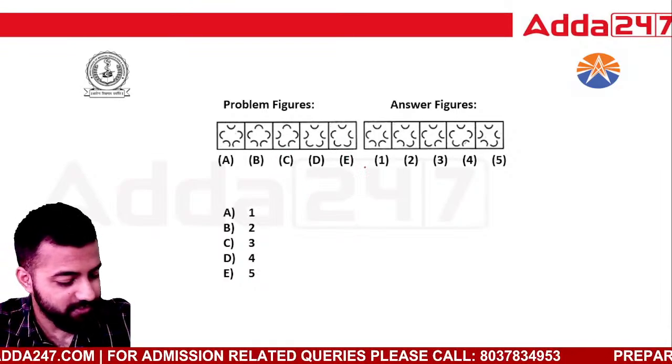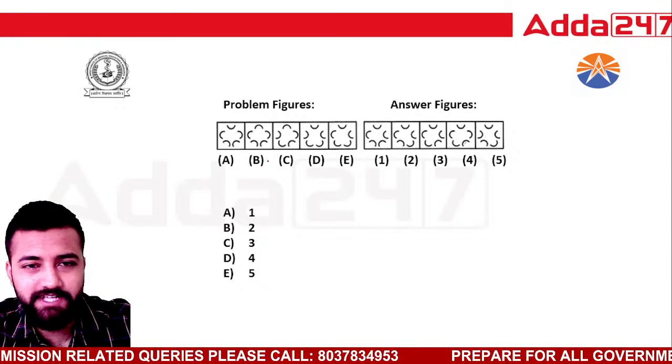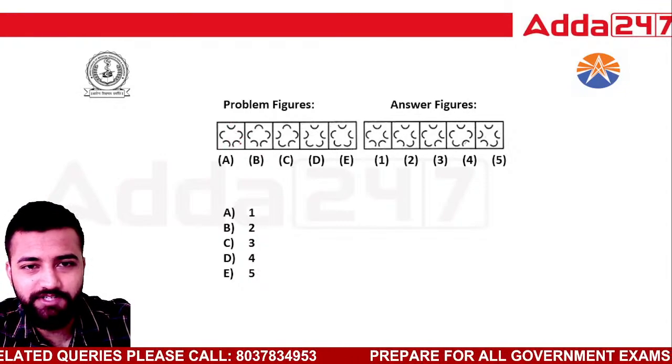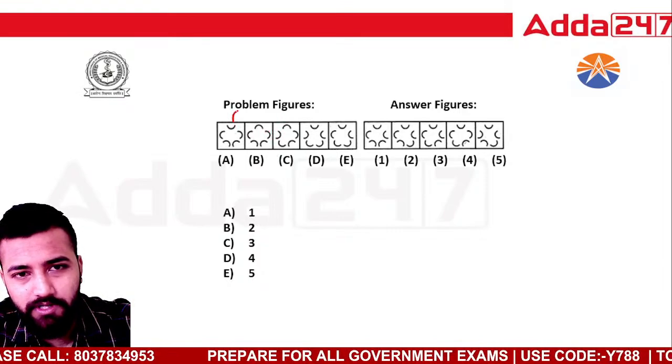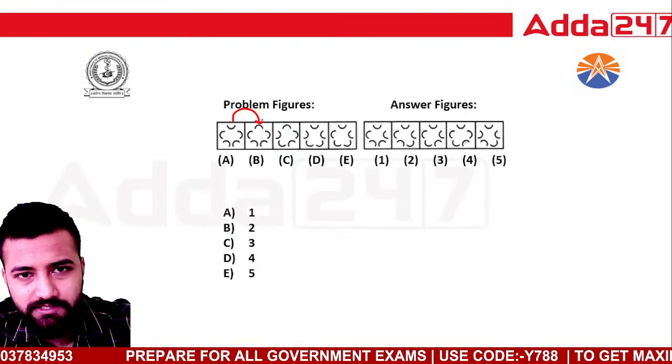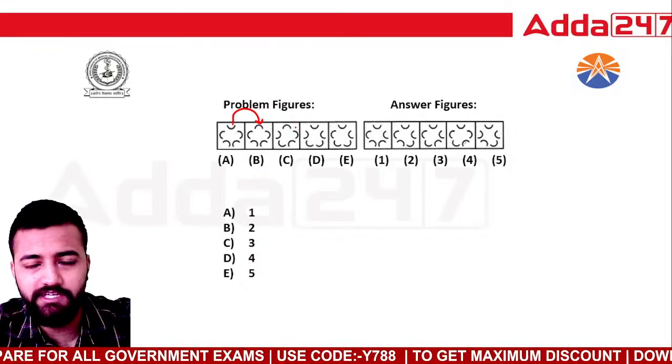Okay, solve this question. Let's see what's happening out here. In the first diagram, I can see that a tree-like structure is there. Let's see the second one. I can see that this particular element has changed to this. Only one element at a time changes. Let's check the other figure.